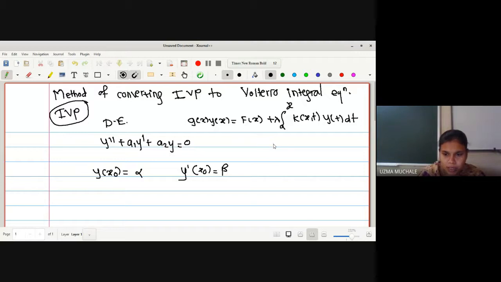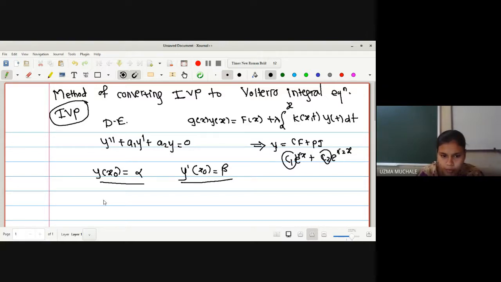Suppose after solving a differential equation, we get the solution in the form of y is equal to c f plus p i, or if we solve by using the e raised to method, we get c1 e raised to r1x plus c2 e raised to r2x, if r1, r2 are two different roots. At that time, if you want to find the values of the constant terms c1 and c2, we can use these initial conditions, right?